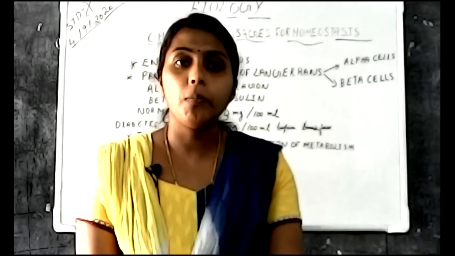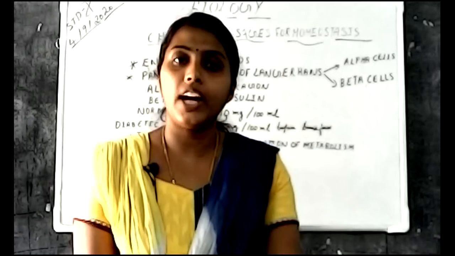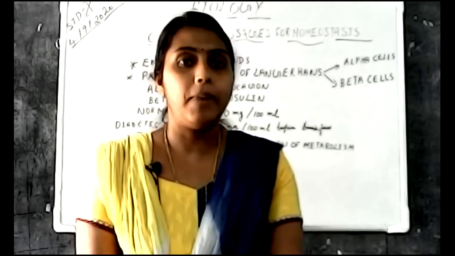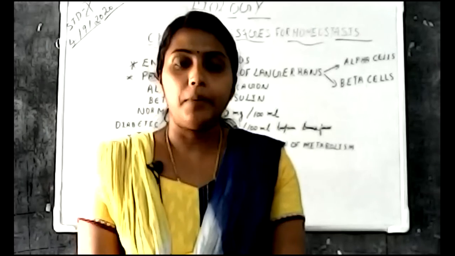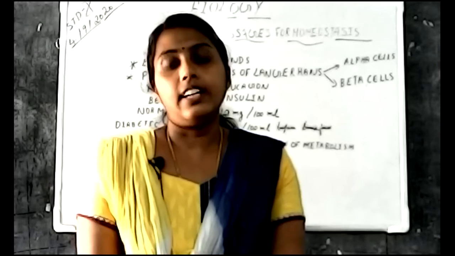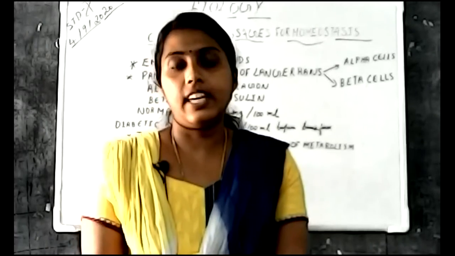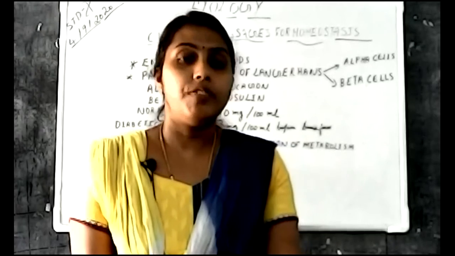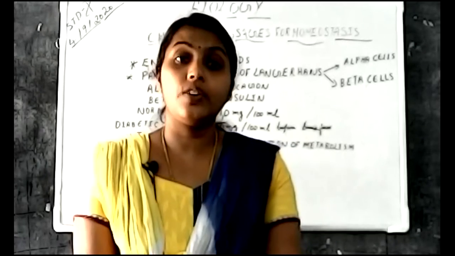The hormones produced by the endocrine glands are transported to each cell with the help of blood. Hormones are the chemical messengers that control various cellular activities.